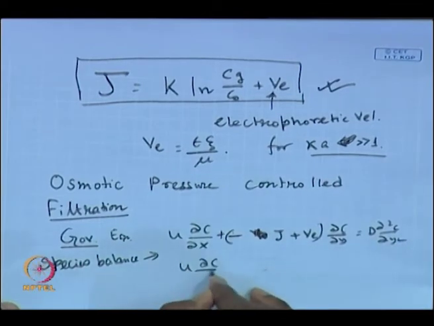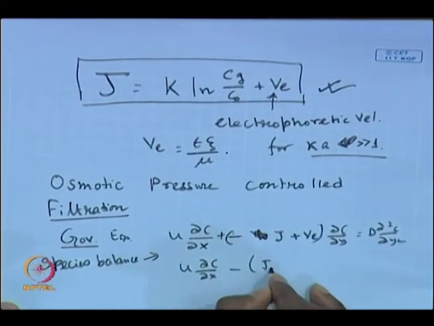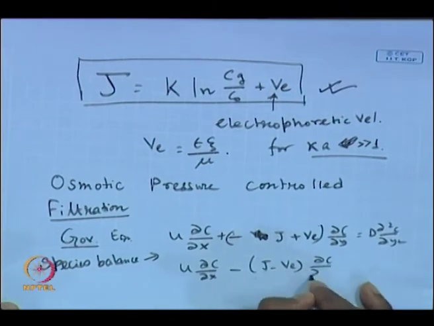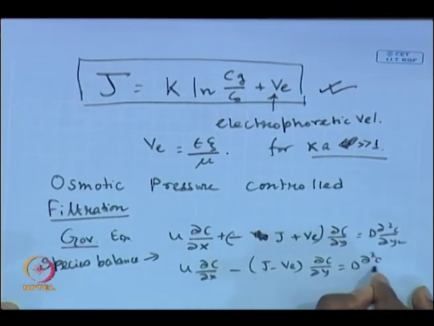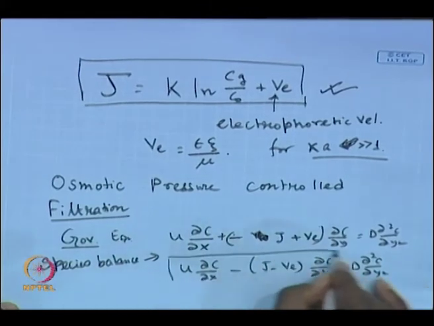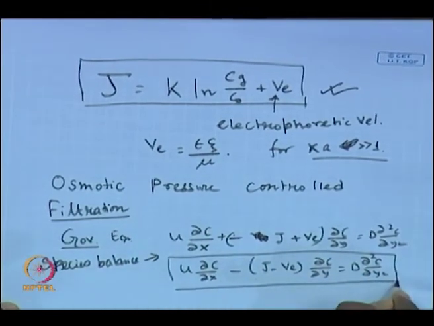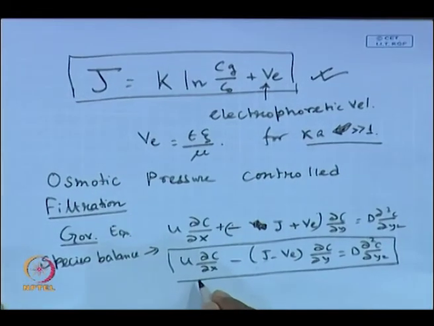So, U del C del X minus J minus V del C del Y is equal to D del square C del Y square. So, this will be the governing equation of the concentration species balance within the mass transfer boundary layer. If you remember, whenever we derived this governing equation without the external electric field, this term was not present. So, V was equal to 0 in that case, and if you put V equal to 0, you get back the governing equation without electric field.